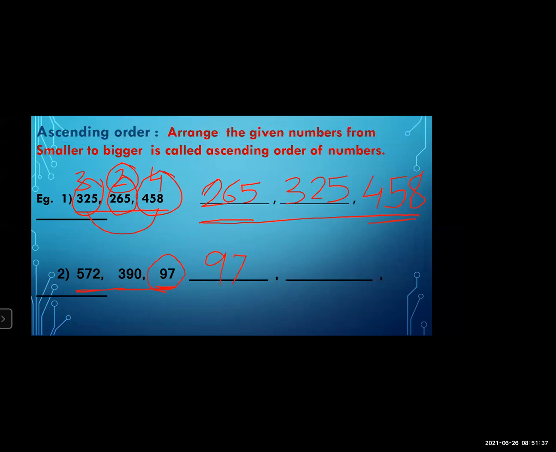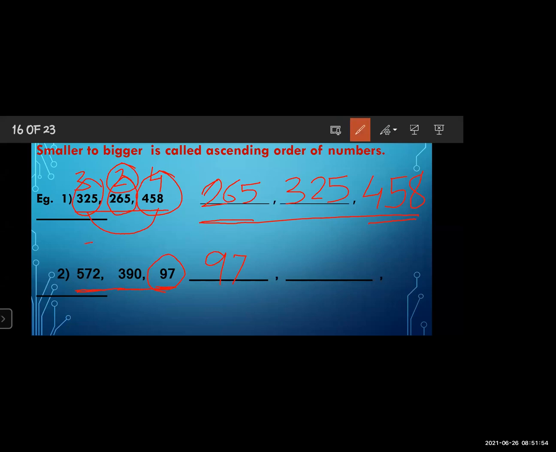After that, two numbers are remaining now. From those two numbers, we have to see the digits. Both numbers have 3 digits, and after that you have to see the higher place. The first number has 5 in the higher place, and the second number has 3 in the higher place. That's why 3 is smaller than 5. So 390 is the smaller number. And the last one, only one number is remaining, that is 572.